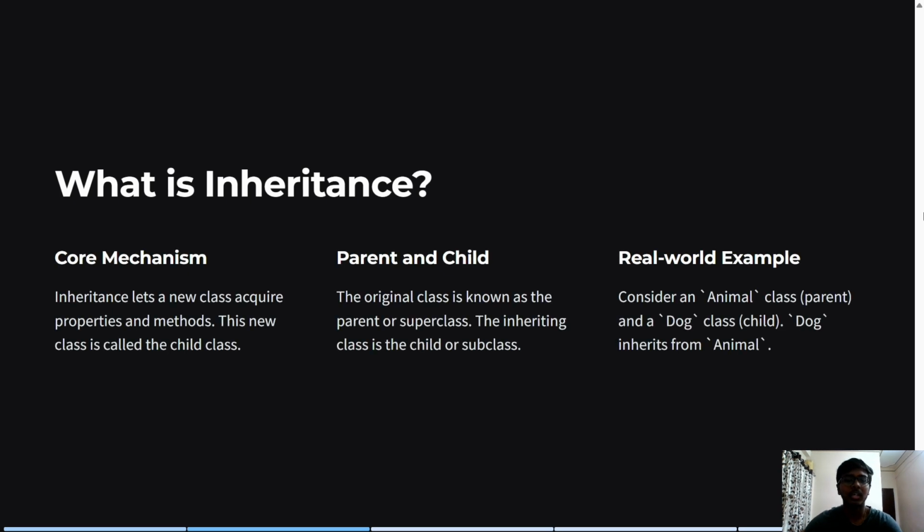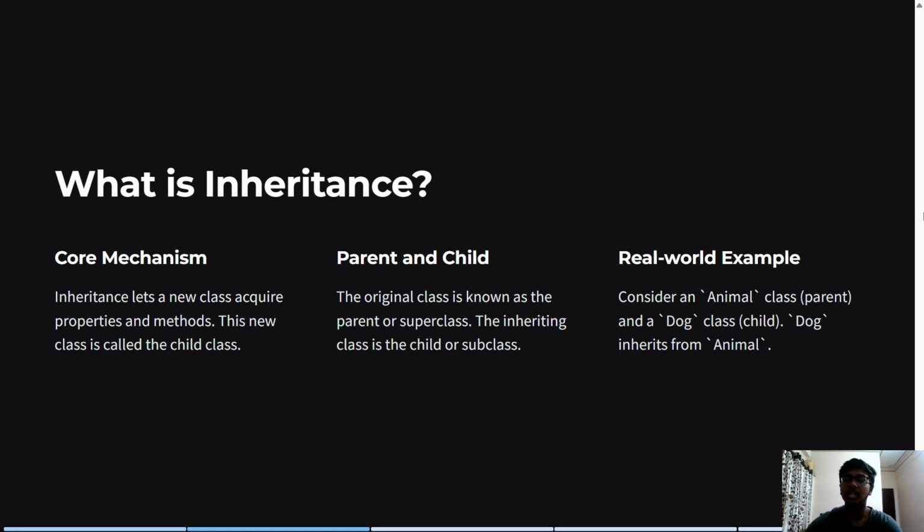So what is inheritance? Inheritance lets a new class acquire properties and methods. This new class is called a child class. Like we have discussed earlier, the parent class or the main class is represented as vehicle, and the child class or subclass can be called bike, auto or bus. So here, as I have already mentioned, the original class is known as the parent class, or it can also be called a superclass, but the inheriting class is called a child or subclass.